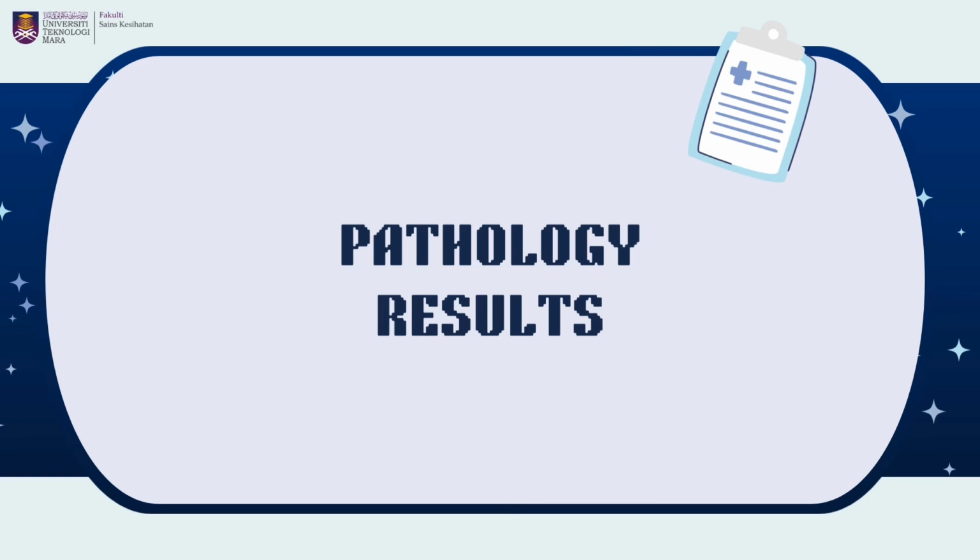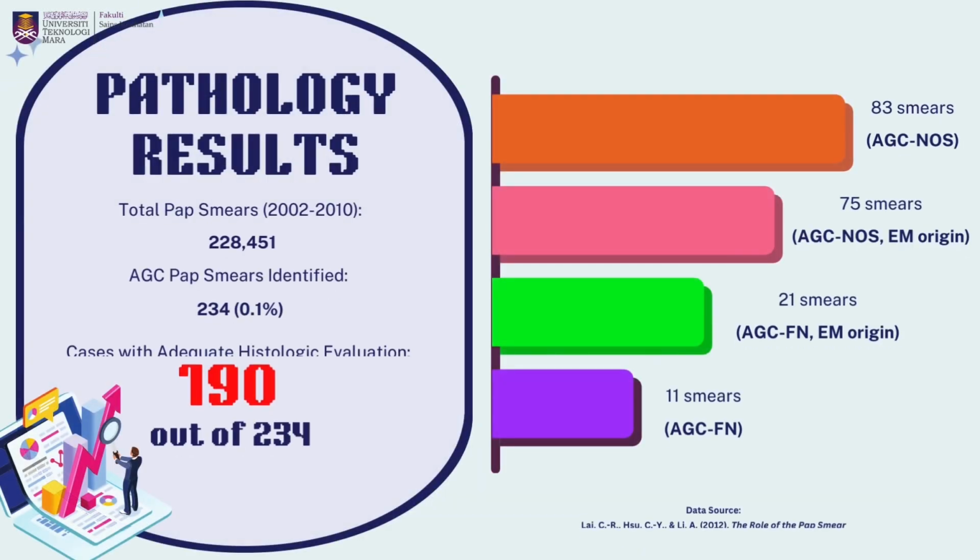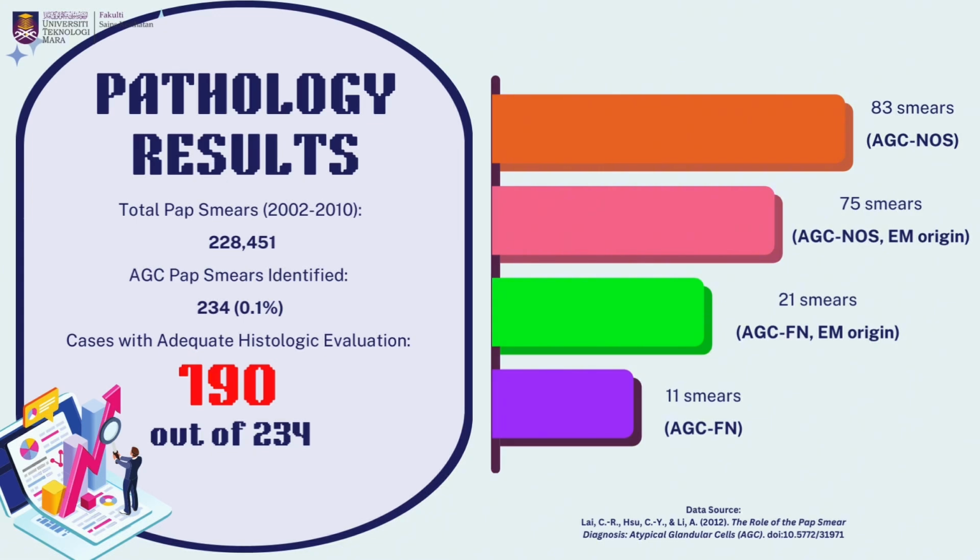Next, we are going to look at the pathology results of this article. In 9 years of conducting the study, 234 cases were identified as AGC. However, this study included only 190 cases which had undergone sufficient histological evaluation. As we can see here, the most identified subclass of AGC smears is AGC-NOS.